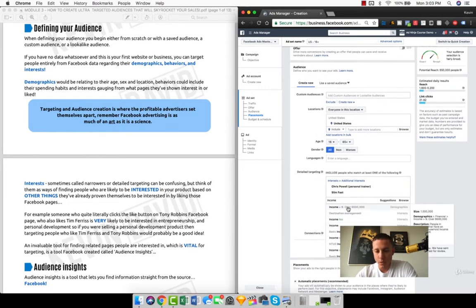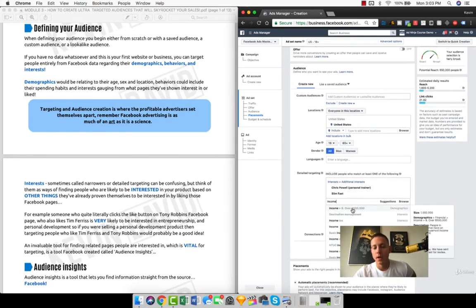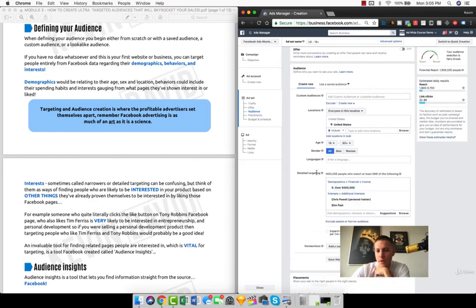So if I want to target people who have a little bit more money, people who have an income over 500 grand, right? You can target people who have lower incomes, medium incomes, or however you want to determine that, right here. But we're going to target people who are a little bit over the average as far as income. Something that's important to note here, guys, is right now we have 3 interests we're targeting. We're targeting people who have over 500,000 income, who have factually liked Chris Powell, and who have liked the Slim Fast page, right? These are fact-based.